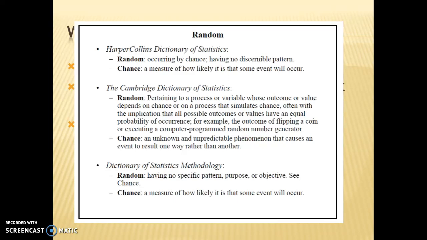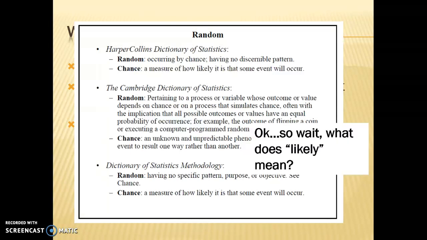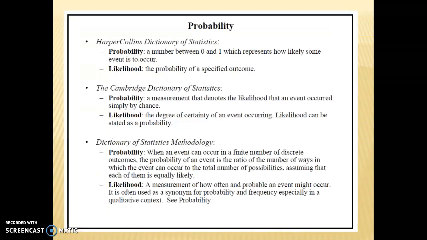Cool. So let's go back and look up chance. HarperCollins, chance, a measure of how likely it is that some event will occur. Cambridge, chance, an unknown and unpredictable phenomenon that causes an event to result one way or another. Dictionary of Statistics and Methodology, chance, a measure of how likely it is that some event will occur. Huh. Seems like all of our explanations of what chance is have to do with this term likely and likelihood. What do those terms mean? Okay, what does likely mean? Let's look up what that means.